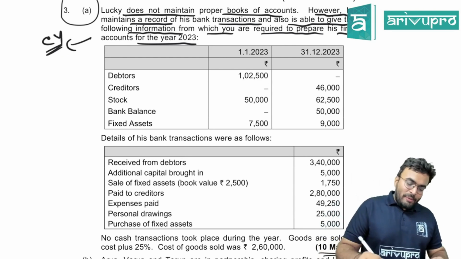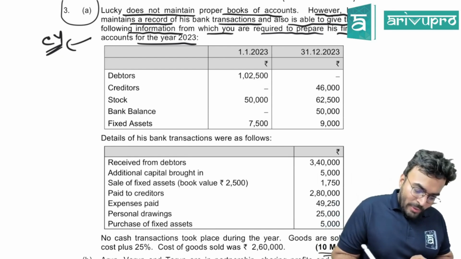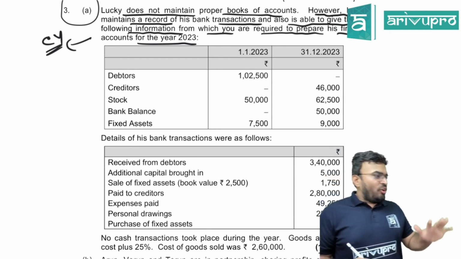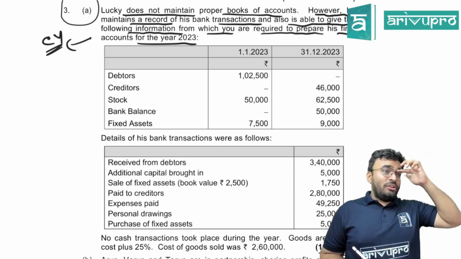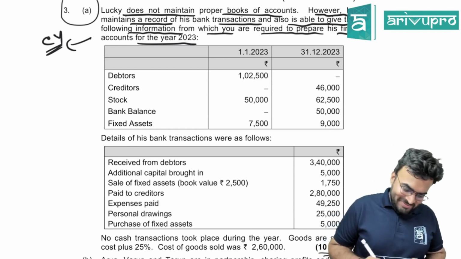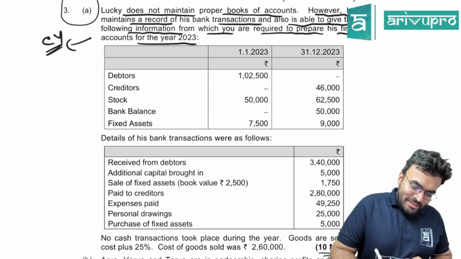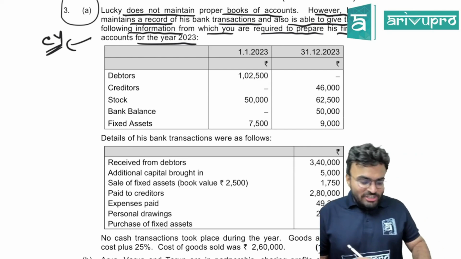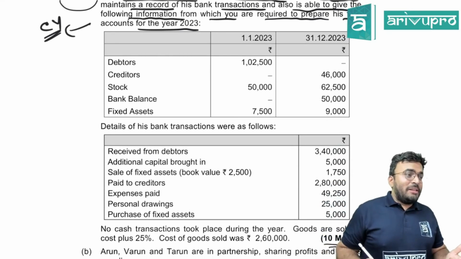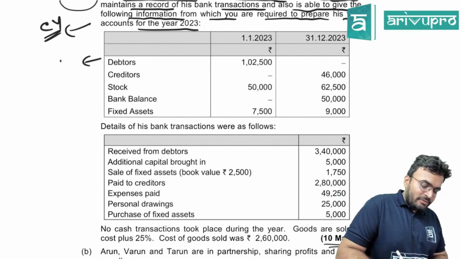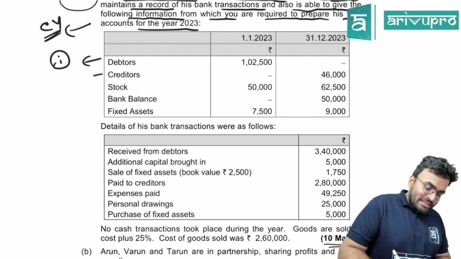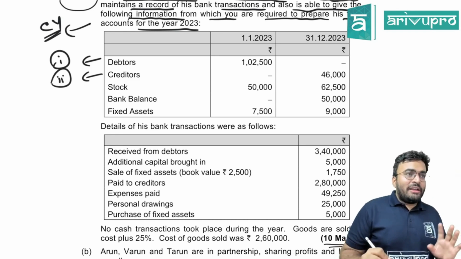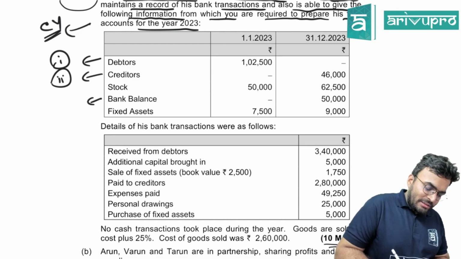2023. Look at the information that they have given. Debtors 1,02,500, dash. Does it mean 0? You have to put a question mark, otherwise we don't know. Creditors dash and 46,000 stock. Obviously, there is no bills receivable, bills payable. Debtors ledger for sure. Creditors ledger, 2 ledgers you have to do. Stock will go into trading account. Bank balance, 3 ledgers for sure.